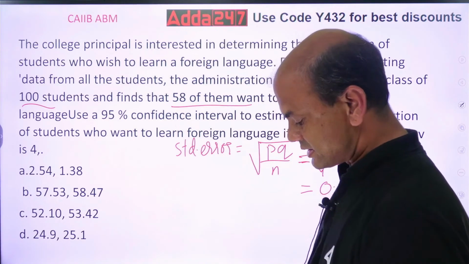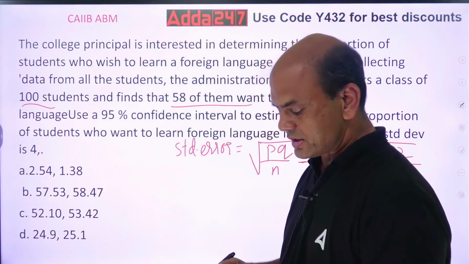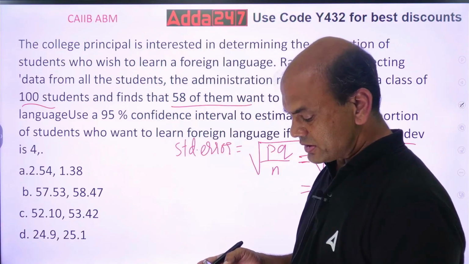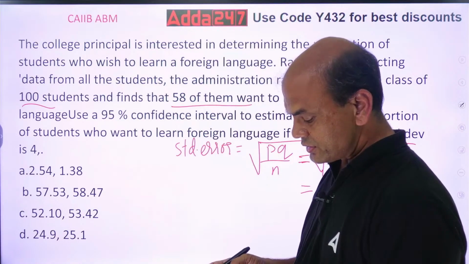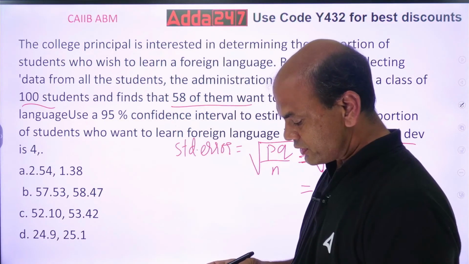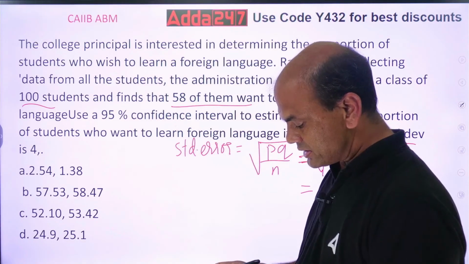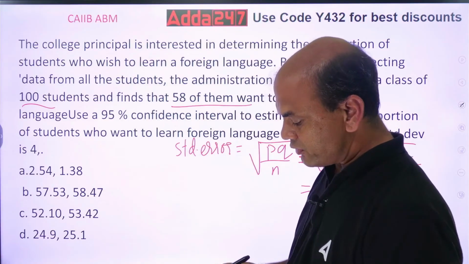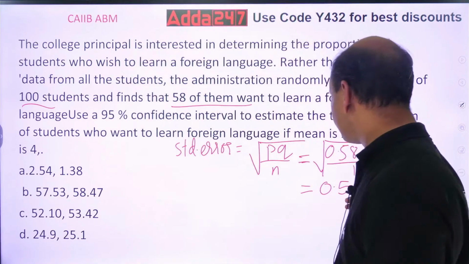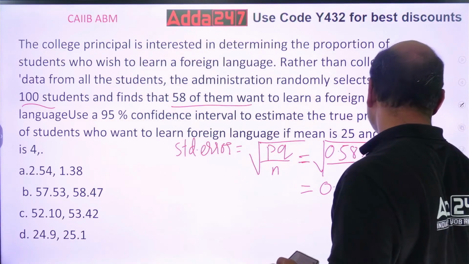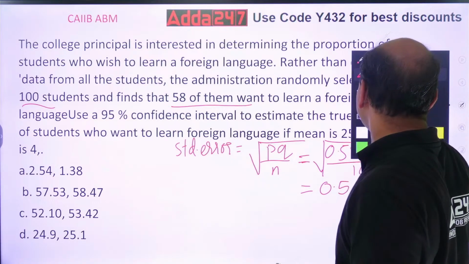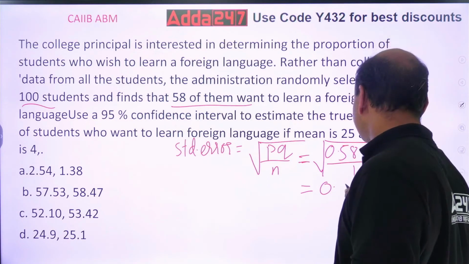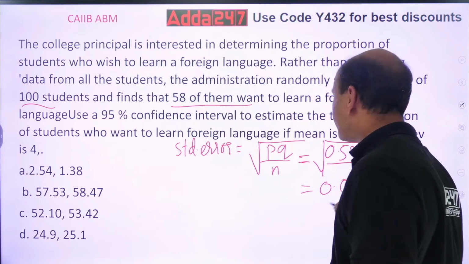0.002436, and the square root of this. Square root of 0.002436, I am getting 0.049, so roughly 0.05. That's correct. So it's always required to cross check. It is 0.05, not 0.5. So this is my standard error.